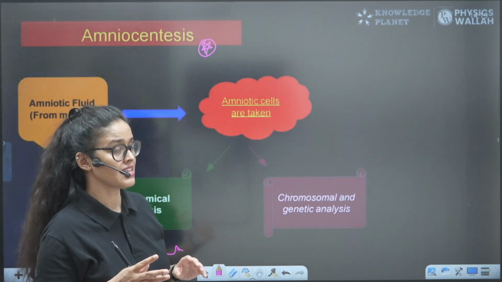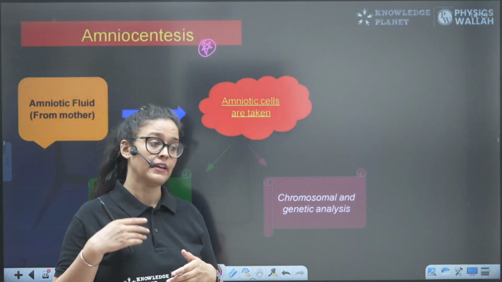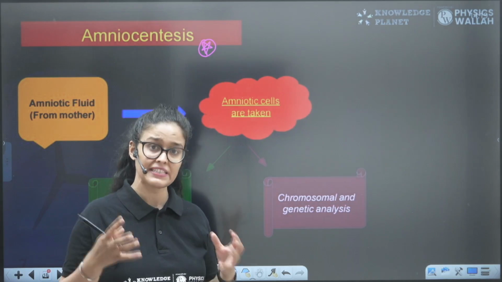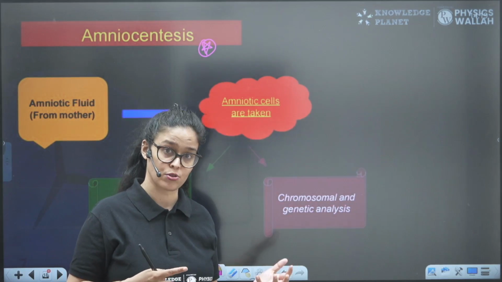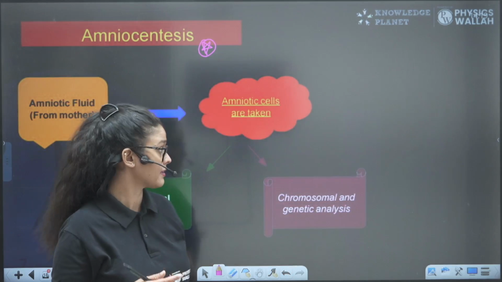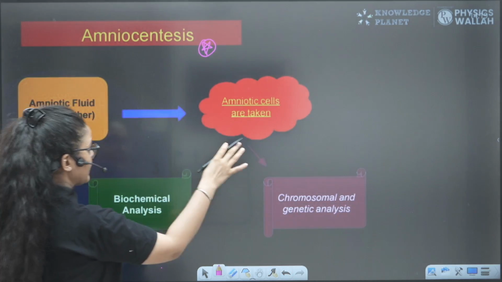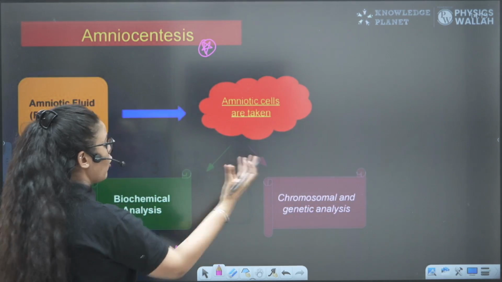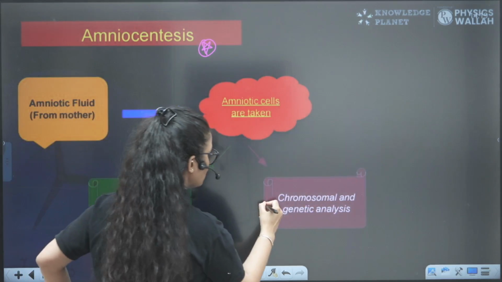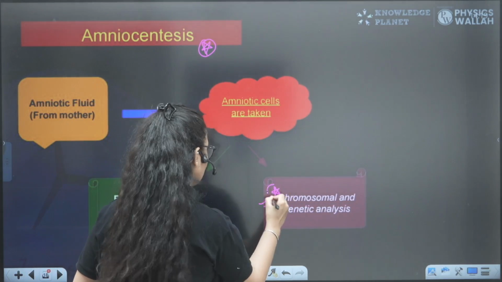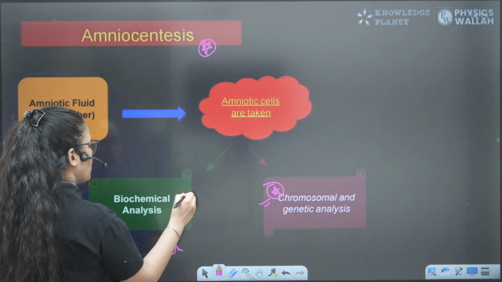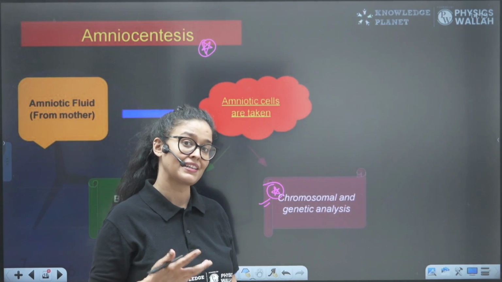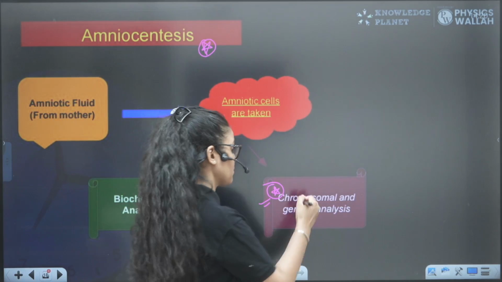And some people misuse it to check the sex of a fetus, and then in some countries, the female fetus is targeted. So amniotic fluid is taken, which has the cells of the fetus. We can check the chromosomal and genetic disorders, and we can see if the proper chemicals and proteins are being made or not. That is the purpose of using the amniotic fluid.